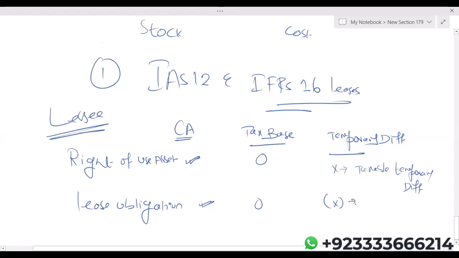Normally, deductible differences, in order to differentiate from taxable, we write them negative. So this is a deductible temporary difference.